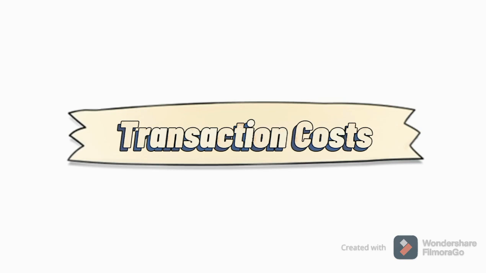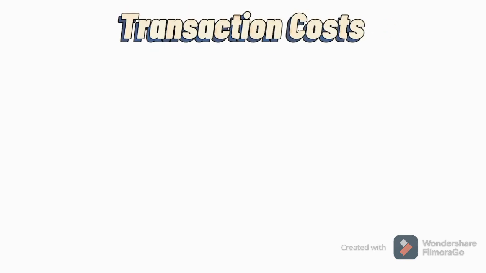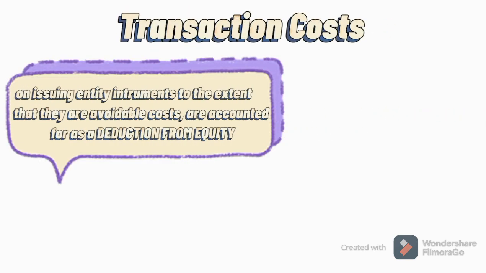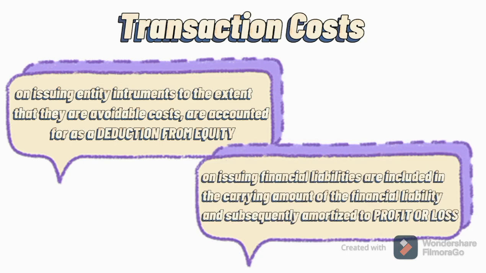Transaction cost. Transaction costs on issuing equity instruments are accounted for as a deduction from equity. On issuing financial liability, it is included in carrying amount and is subsequently amortized to profit or loss.